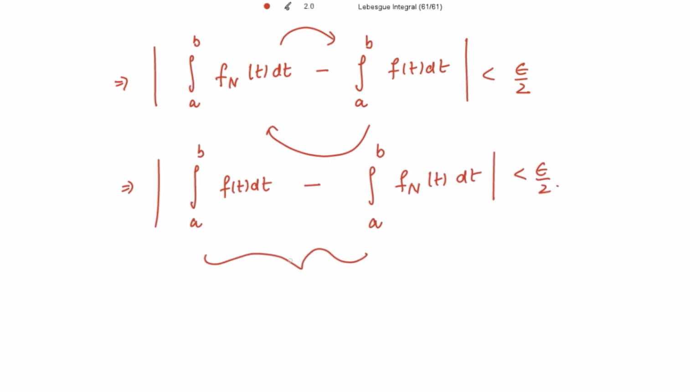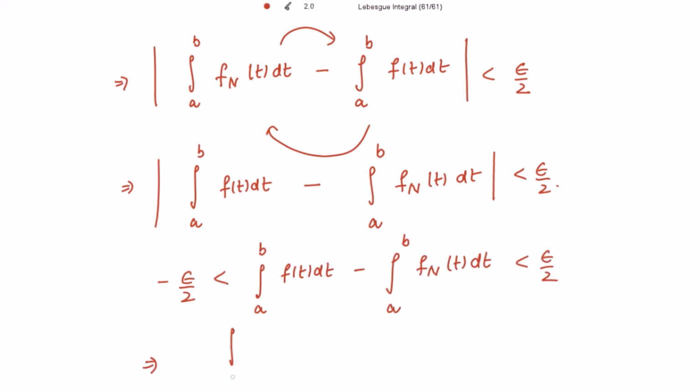The expression inside the modulus is strictly less than epsilon by 2 and also strictly greater than minus epsilon by 2. Writing this, I'm taking the integral common from a to b of f(t) minus f_N(t) dt. This is strictly less than epsilon by 2. Yes, from this step we can write this.